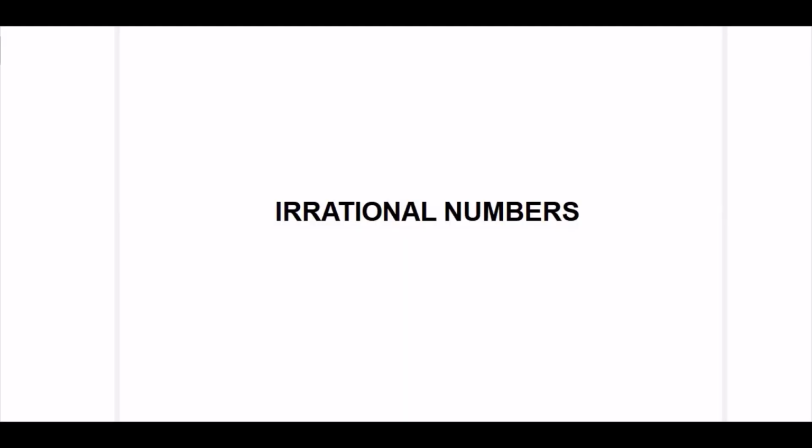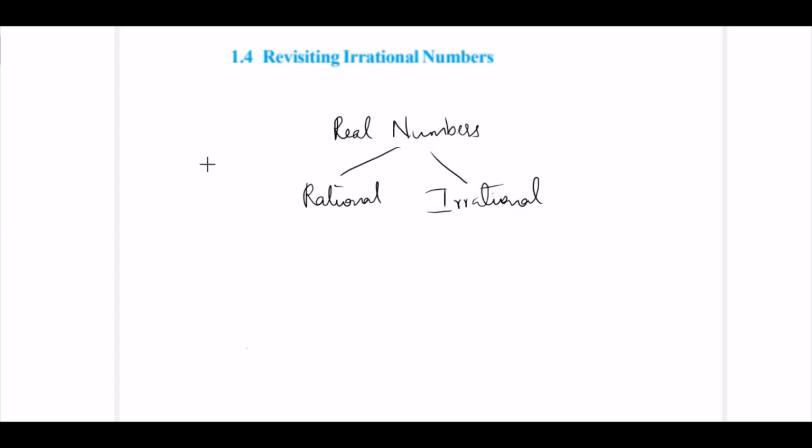Hi students, in today's class, let's learn more about irrational numbers. So till now we have learned what real numbers are. Real numbers can be of two types, that is rational and irrational numbers. Rational numbers are the numbers that can be represented in the p by q form where p and q are integers and q not equal to 0. For example, 5 by 3, 5 by 2, all these are rational numbers.